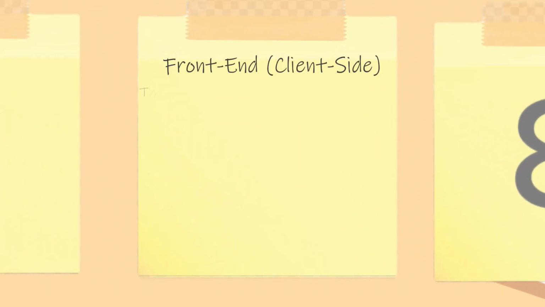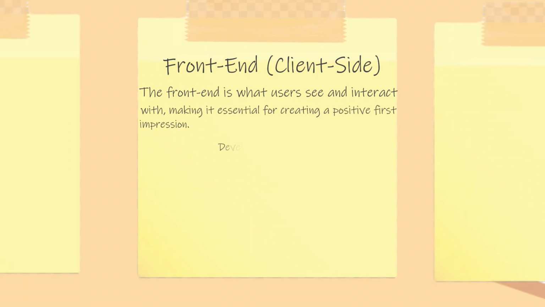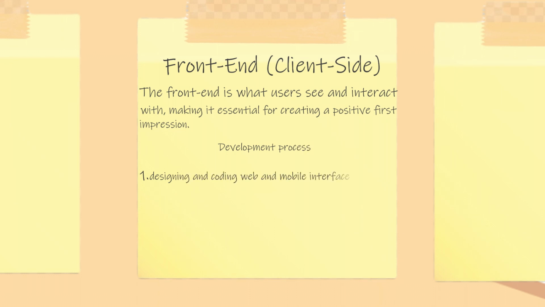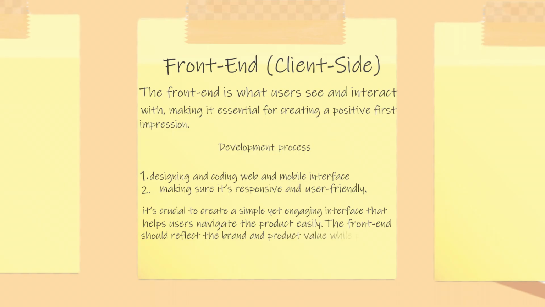Developing the frontend. The frontend is what users see and interact with, making it essential for creating a positive first impression. Developing the frontend includes designing and coding the web or mobile interface, making sure it's responsive and user-friendly. Since the MVP is focused on core functionality, it's crucial to create a simple yet engaging interface that helps users navigate the product easily. The frontend should reflect the brand and product value while providing a smooth user experience.